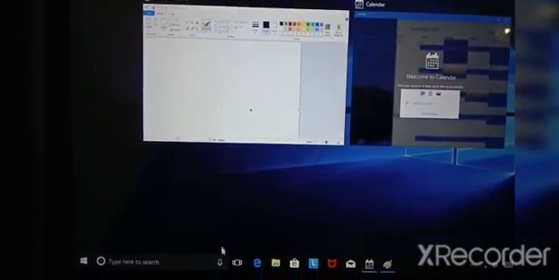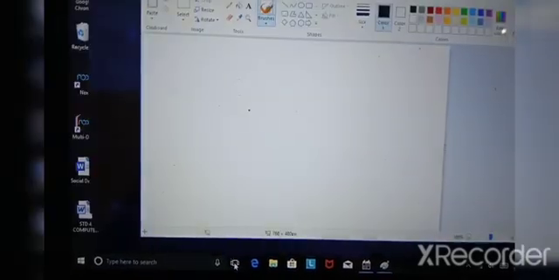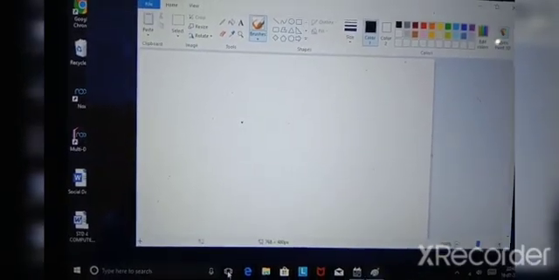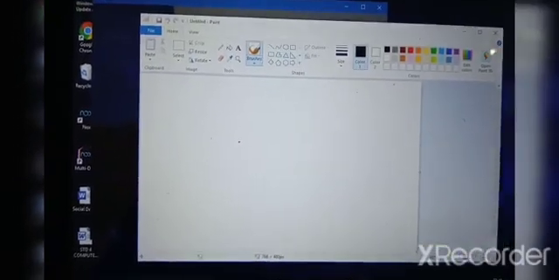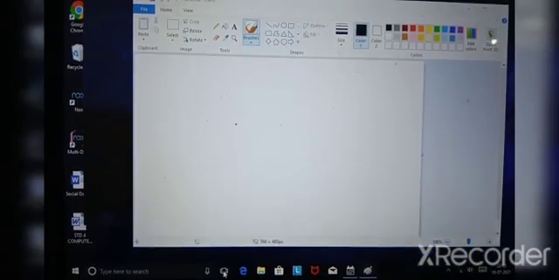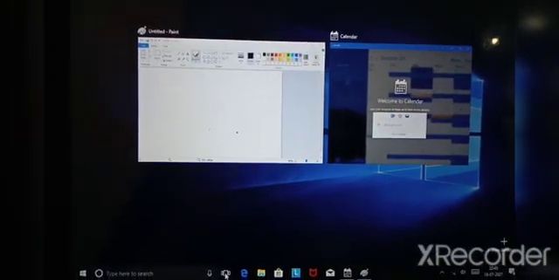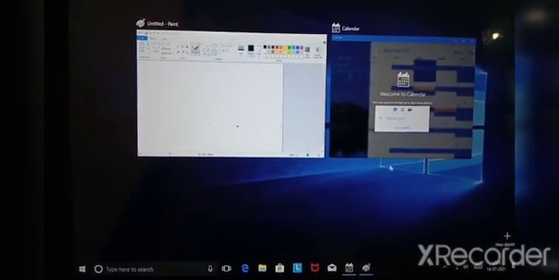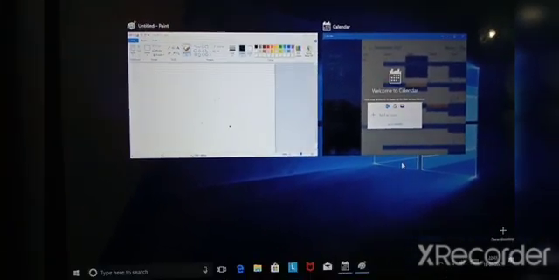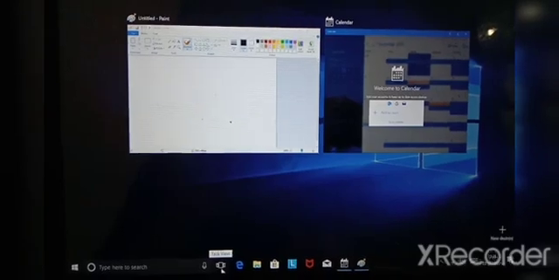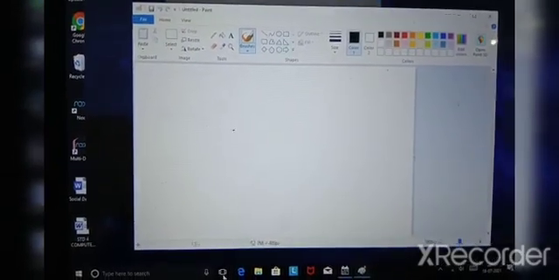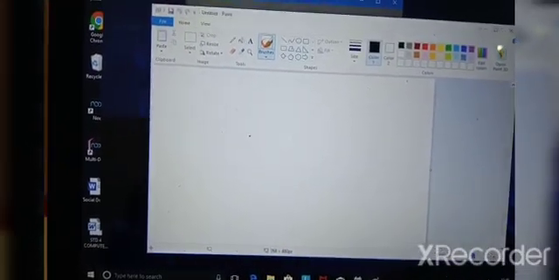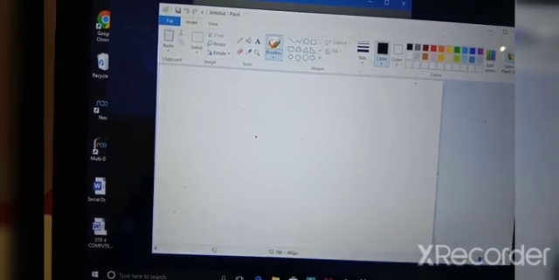Click on the task view again, and the application which was open will come. Again click on the task view, and you can see both applications. Understood, children? This is called task view. Now see, this is multiple desktops.